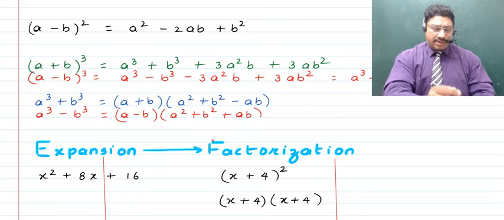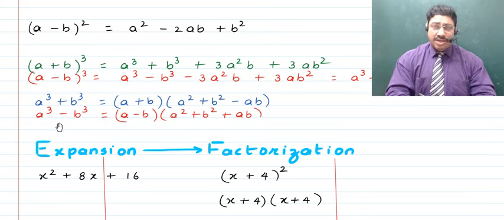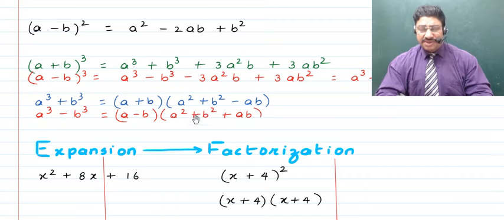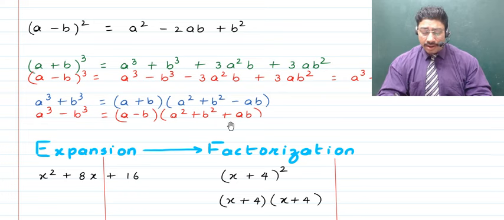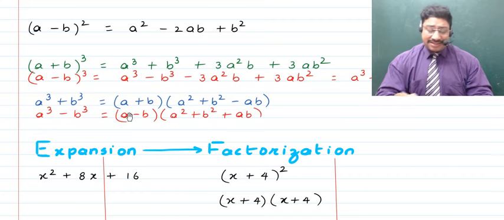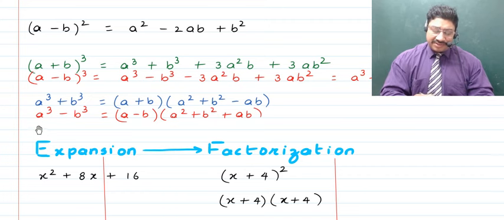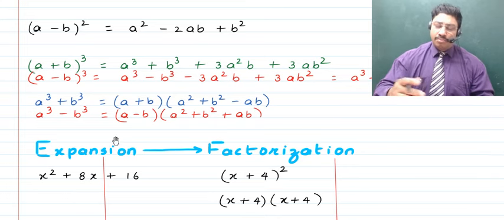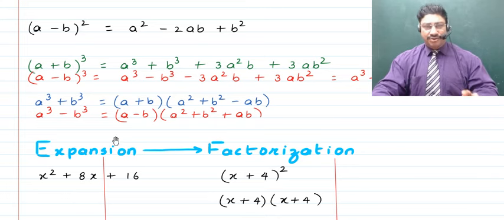So here, on the left hand side we have a binomial, that means an algebraic expression which has two terms. However, the expression on the right hand side has been factorized and brought to a product, right? Now children, the product of these is what comes on the left hand side. So these are a few basic formulae, and they are pretty important. More, when they come, I will discuss with you.